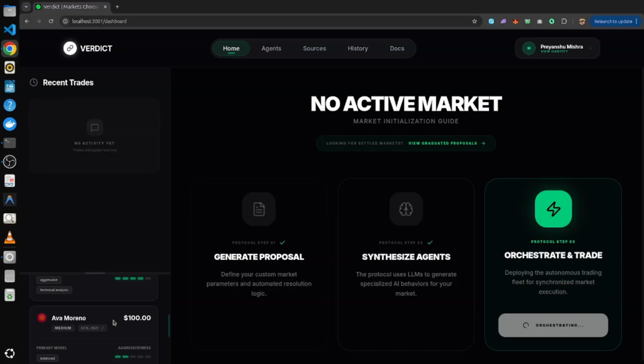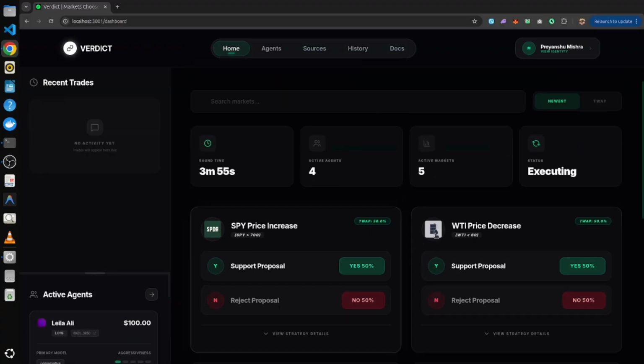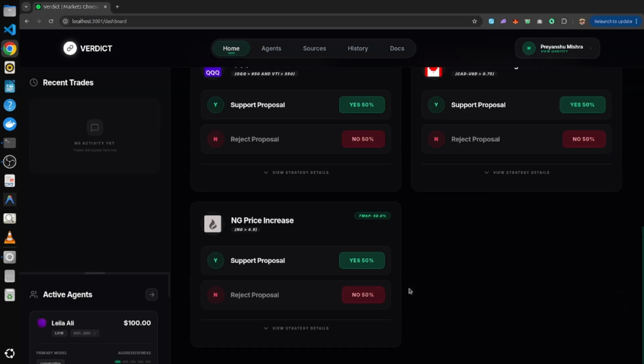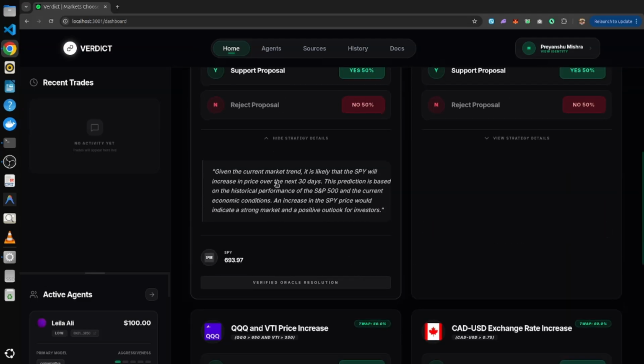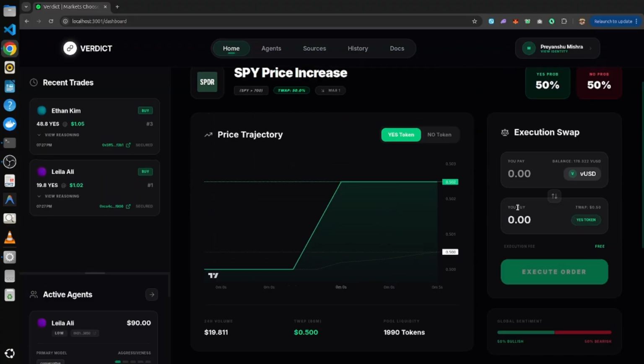So here we can see our active agents are live and the market round has started, and these are all the strategies that we have. We can see the current swap, yes and no token probability. We can see the strategy details. This is the strategy reasoning and detail. This is the data feed we are using. We are using the SPY price that is currently 693.97. This is the same as the Oracle data source definitions. We can buy some tokens.